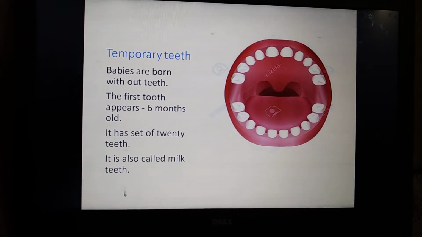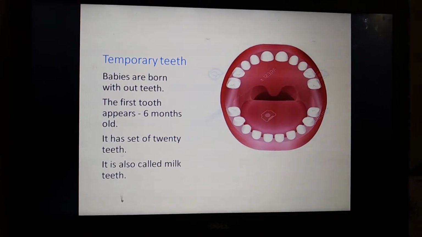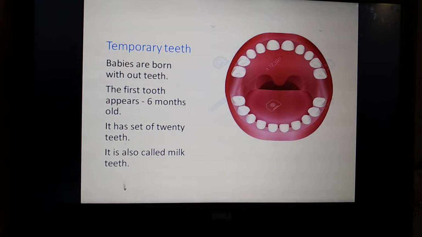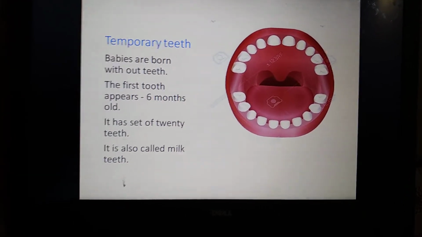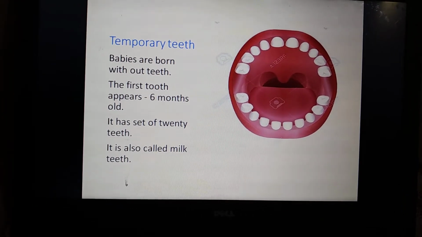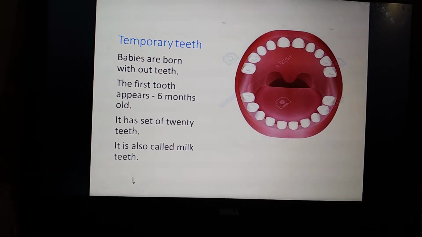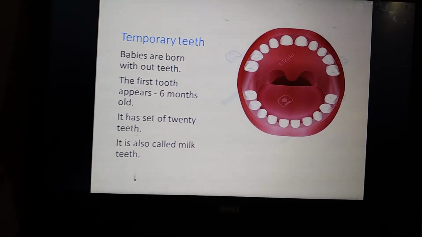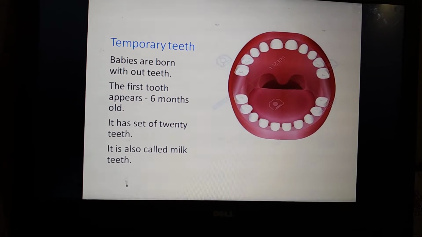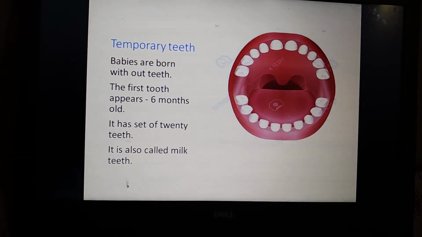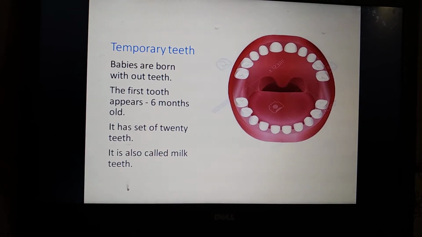After 6 months to 1 year, small tiny teeth appear. Once all the teeth have appeared, the total count is only 20 teeth. These are called milk teeth.